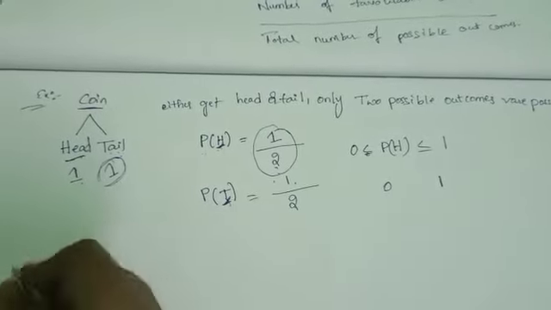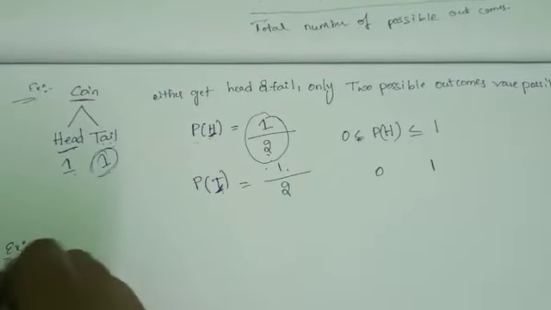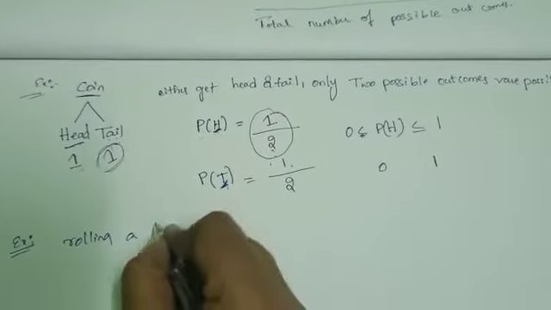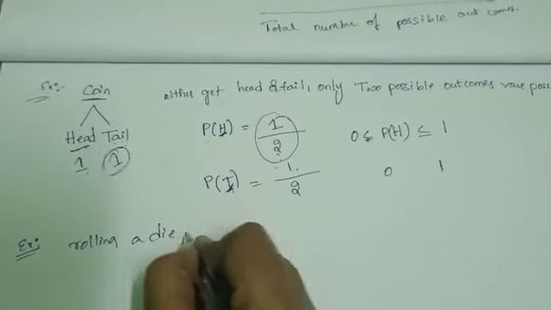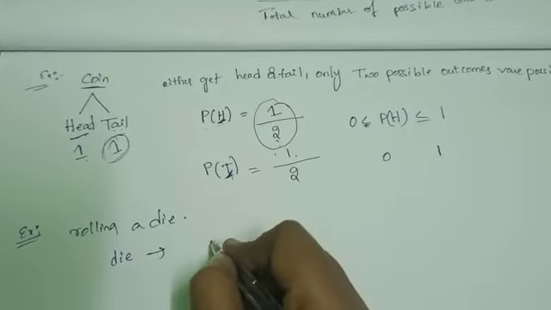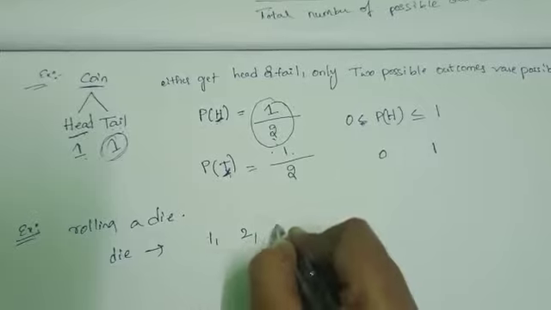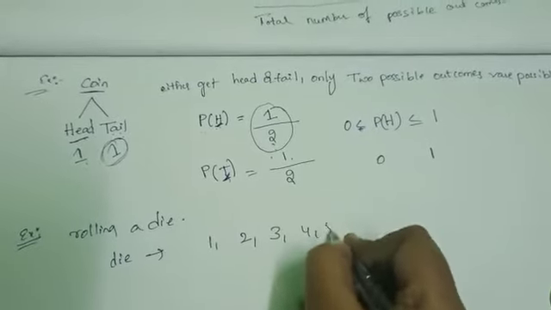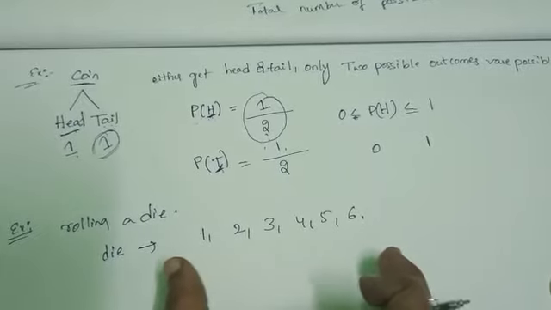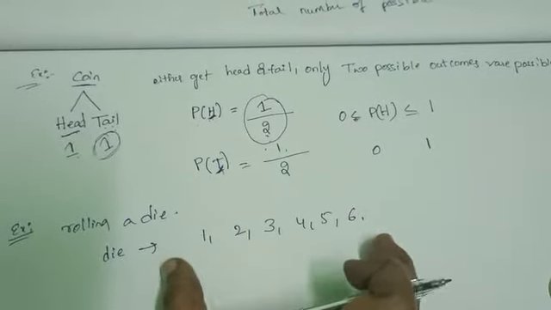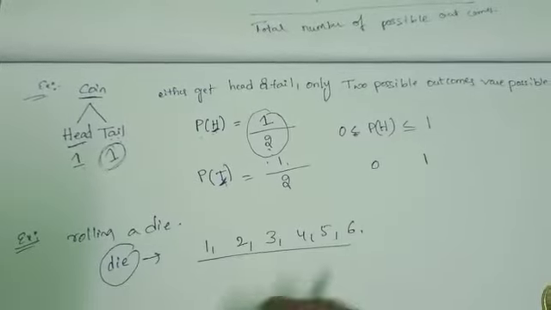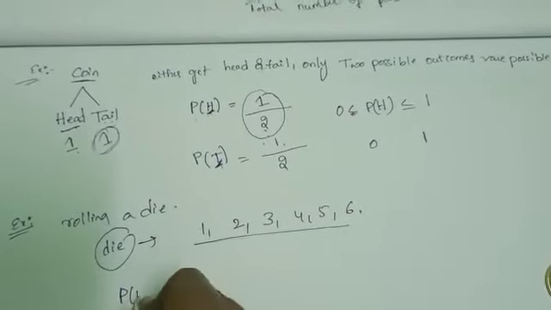Suppose, and see another example. Rolling a die. We know a die has 1, 2, 3, 4, 5, 6. So, probability of 1.